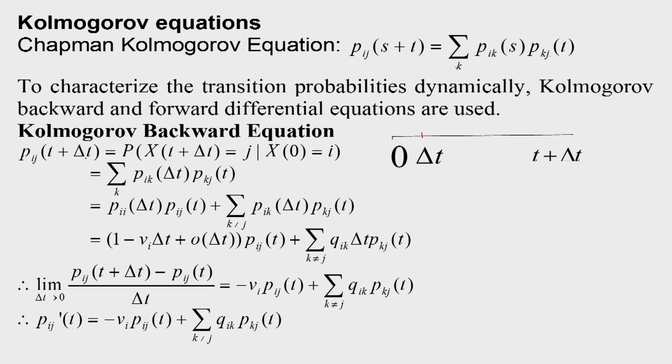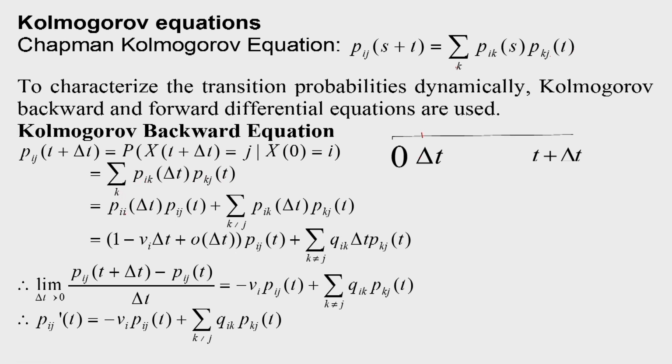Now Pij(t plus delta t) is equal to the probability that X(t plus delta t) is equal to j, given that X(0) is equal to i. We are interested in finding Pij(t plus delta t), so that we can find the derivative. From 0 to delta t we consider one part, and from delta t to t the other. So this is the summation over k of Pik(delta t) into Pkj(t).